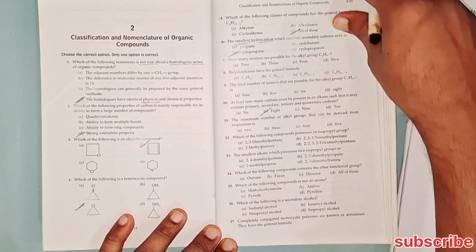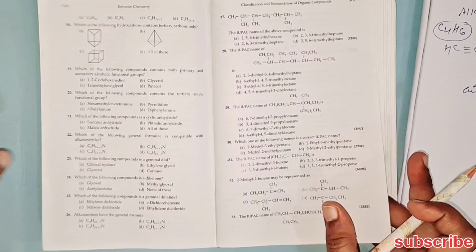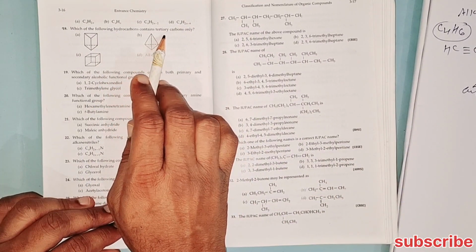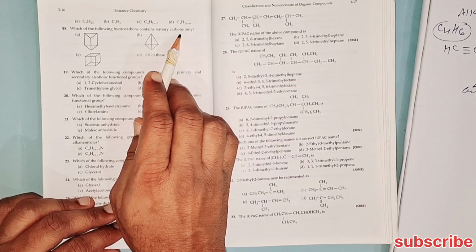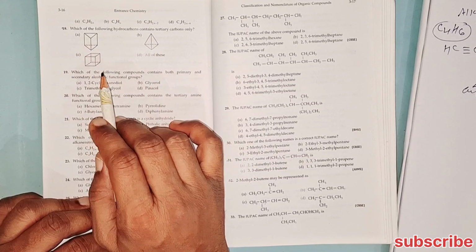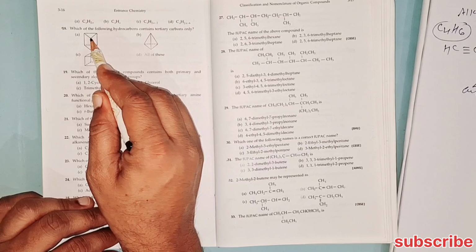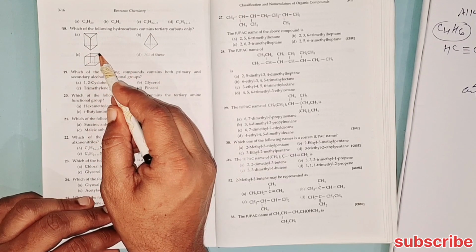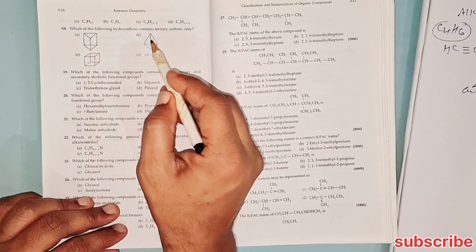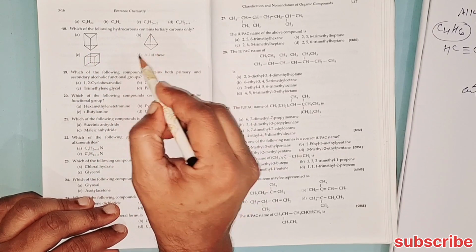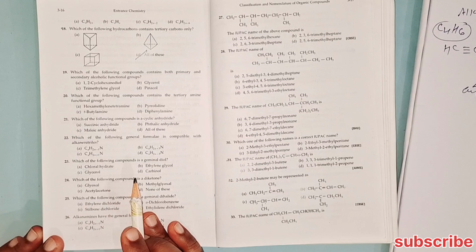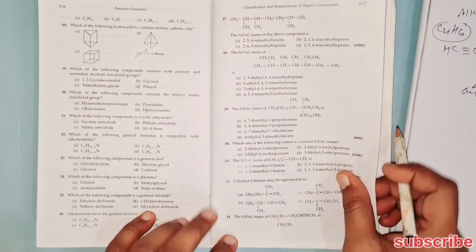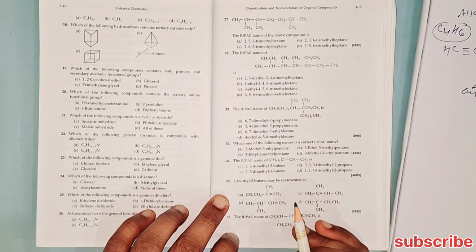Next is, let's see which of the following hydrocarbons contains tertiary carbons only. Tertiary carbons means the carbon bonded with 3 carbons in 3 directions. So at this point, all the points have tertiary carbon, all of these have tertiary carbon. So all of these is the correct answer. Next structure is this compound.